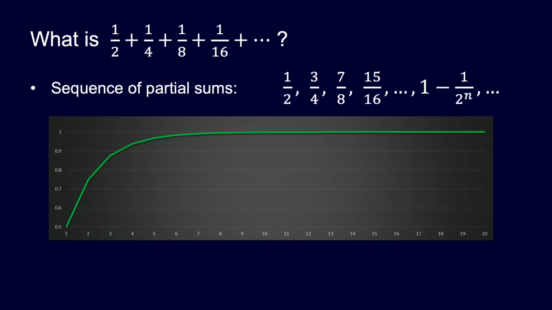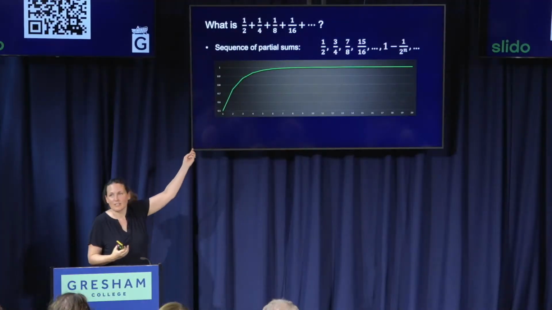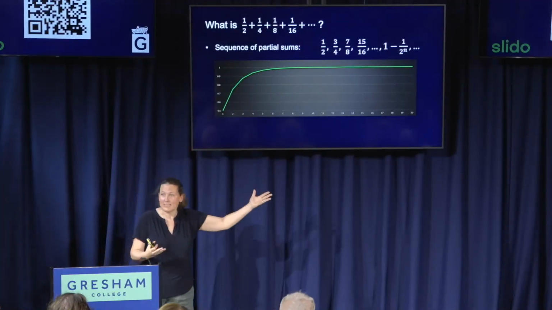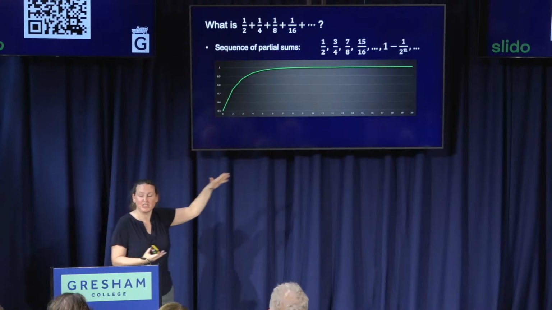And in fact, you can work out an expression for the nth partial sum, the sum to n terms, and it's 1 minus 1 over 2 to the n. So as n gets bigger, that 1 over 2 to the n is getting smaller and smaller and smaller. We really are getting closer and closer and closer and staying close to 1. So, we could give a very formal definition of what we want to say, but the basic idea is we would say that this series does have a limit. The limit is 1, and it converges to 1.